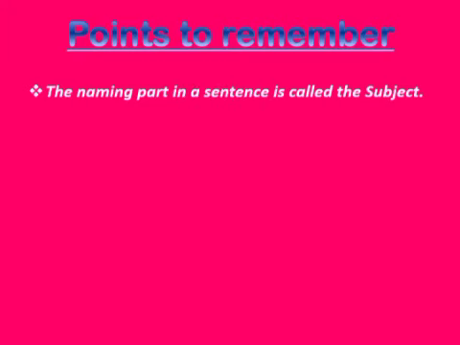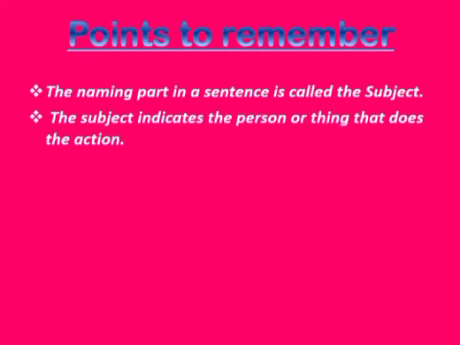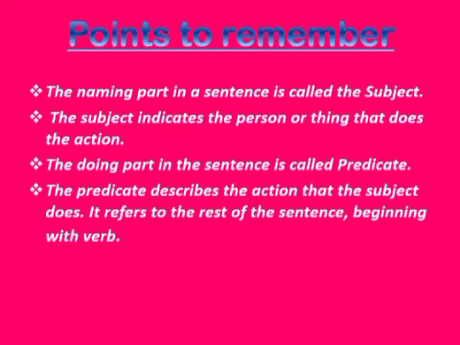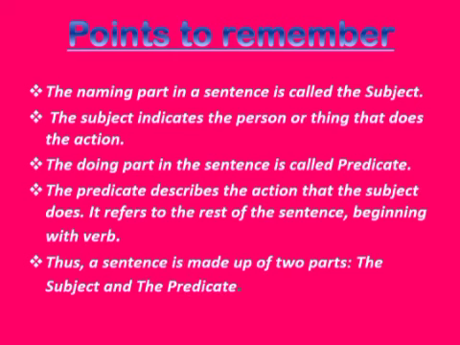Now let us revise some important points. The naming part in a sentence is called the subject. The subject indicates the person or thing that does the action. The doing part in the sentence is called the predicate. The predicate describes the action that the subject does. It refers to the rest of the sentence beginning with a verb. Thus, a sentence is made up of two parts, the subject and the predicate.